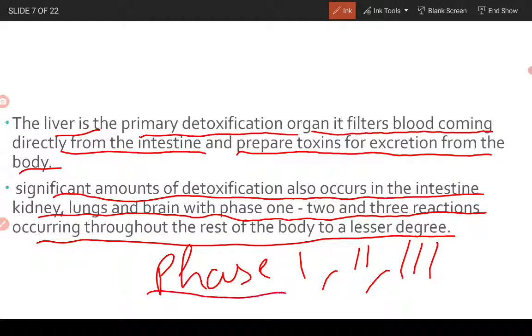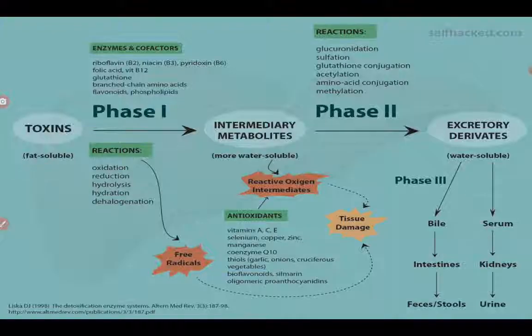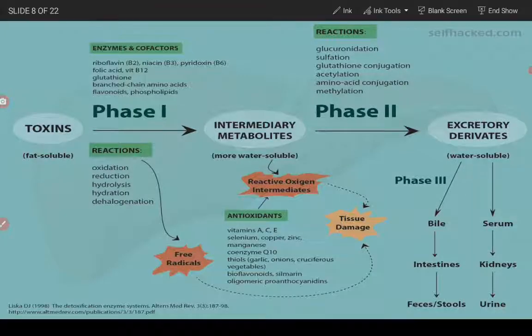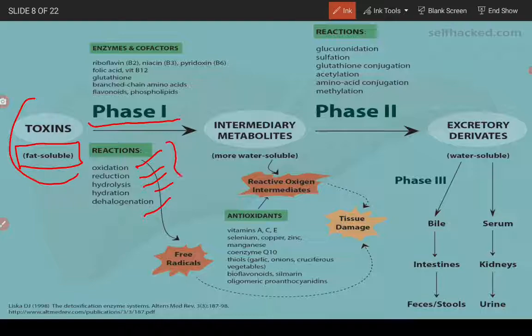So the detoxification has three phases: the first phase, second phase and third phase. In this slide we can see very clearly that toxins are fat soluble. They undergo phase 1 detoxification, where oxidation, reduction, hydrolysis, hydration and dehalogenation kinds of reactions occur upon these toxins. What it forms is an intermediate metabolite which is slightly water soluble.